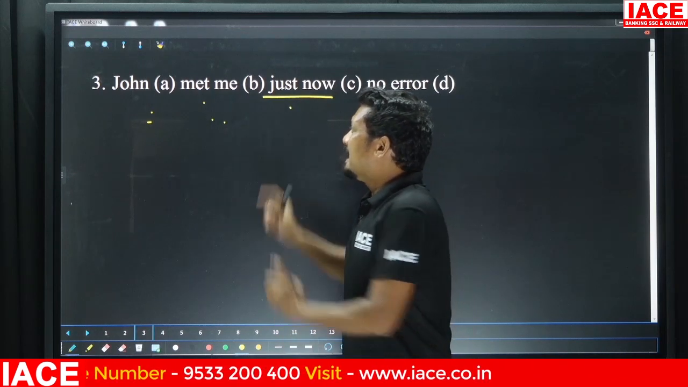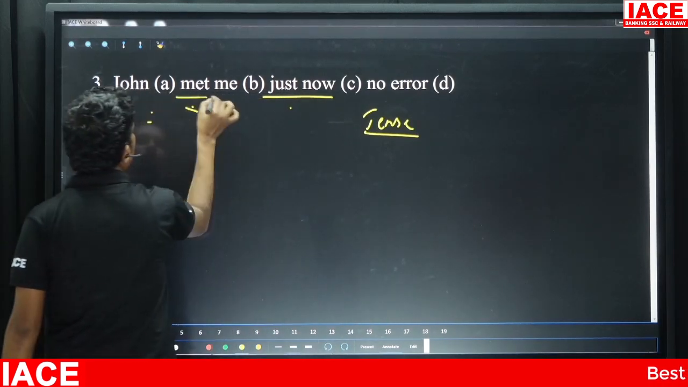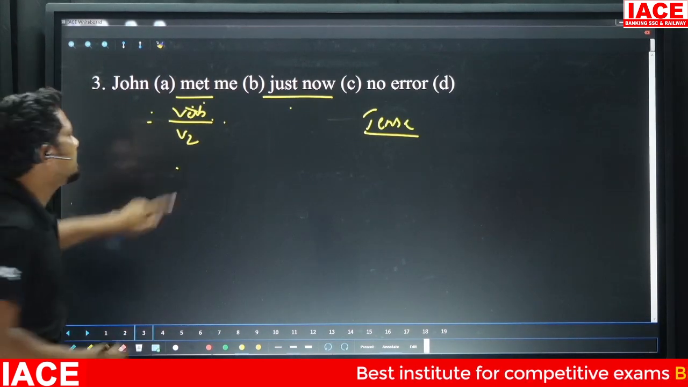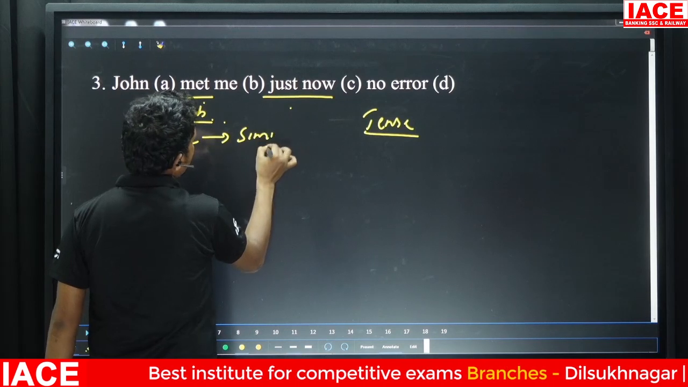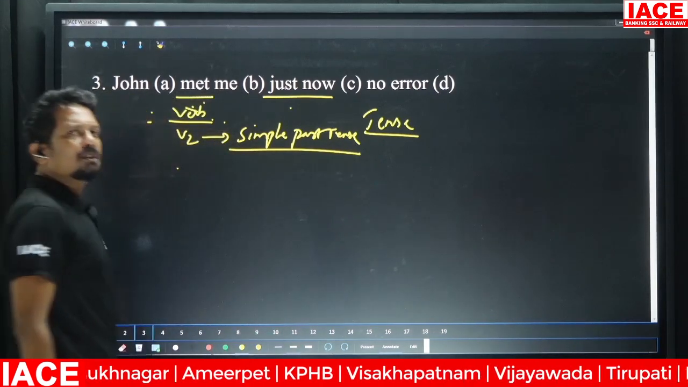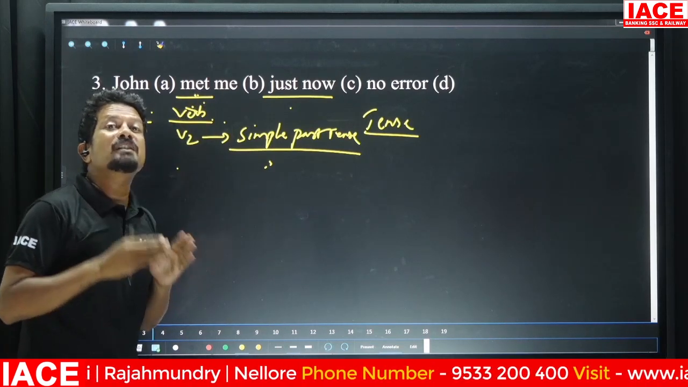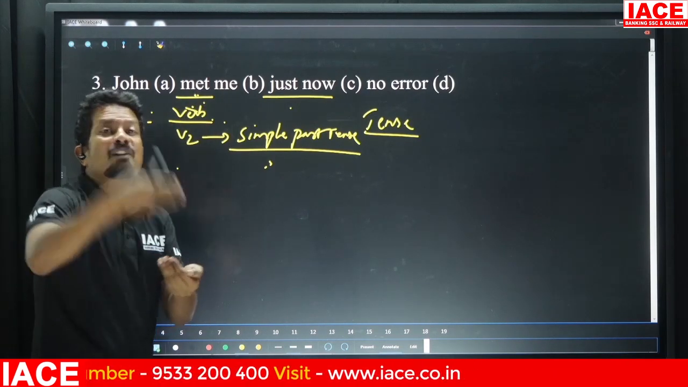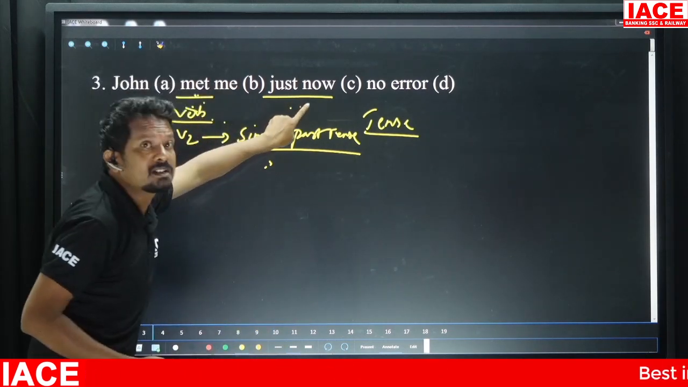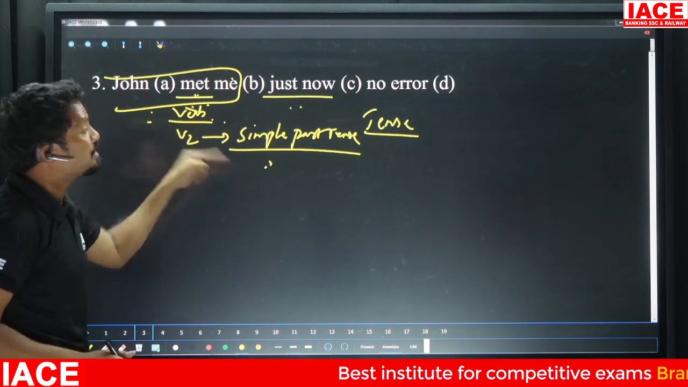It means that the meeting has present relevance. This is your verb, which is your V2 form. If a verb is written in V2 form, it means that it is in simple past tense. Can I tell you something? Simple past tense is not used with sentences which have present relevance. Maybe it is a completed action, but that completed action has what? Present relevance. John met me. This is absolutely a completed action, but it has what?